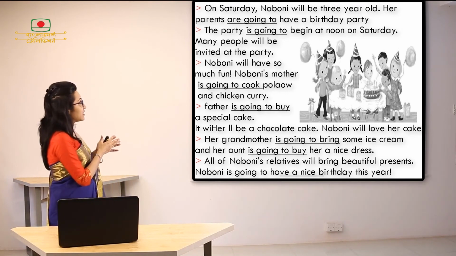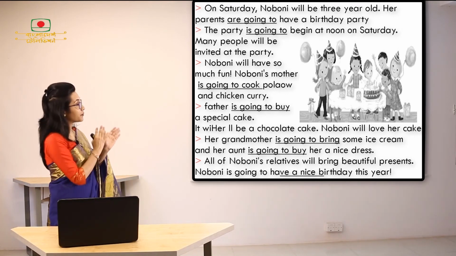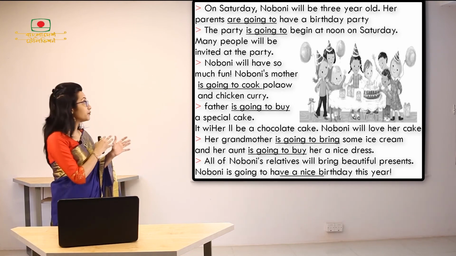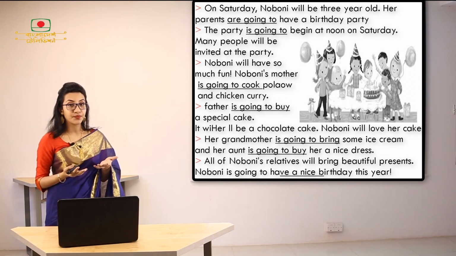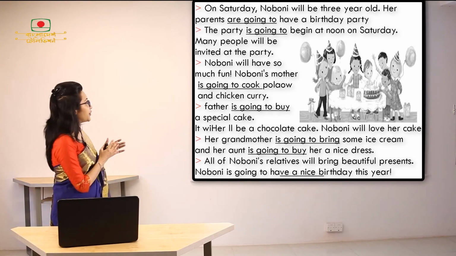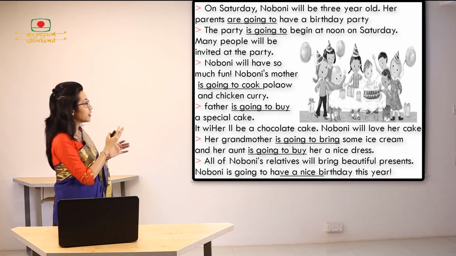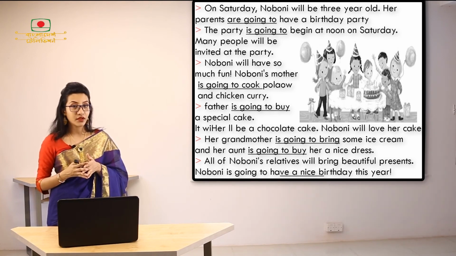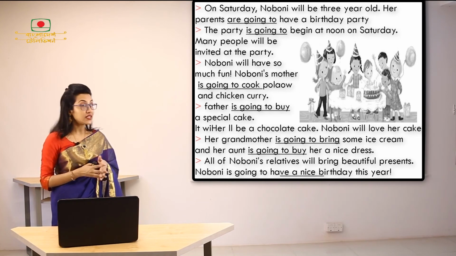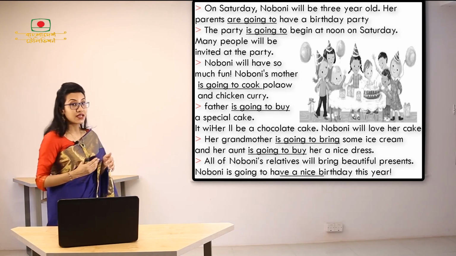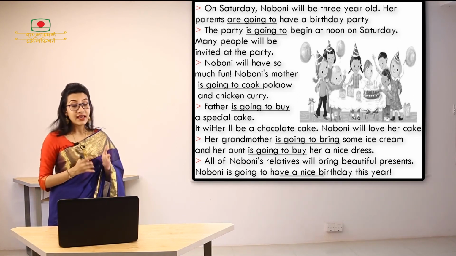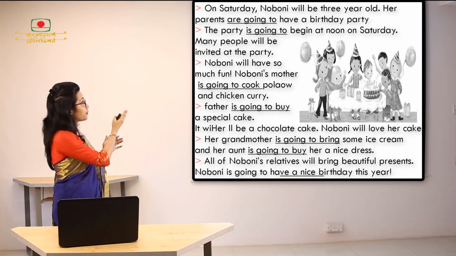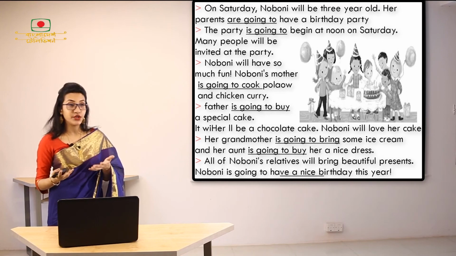Now in this text, you can see that some of the parts have been highlighted. On the other hand, some other parts have been underlined. If you look closer, you can see that the highlighted parts are using will plus verb. On the other hand, the underlined parts are part of a plan, and for that reason going to plus verb has been used.